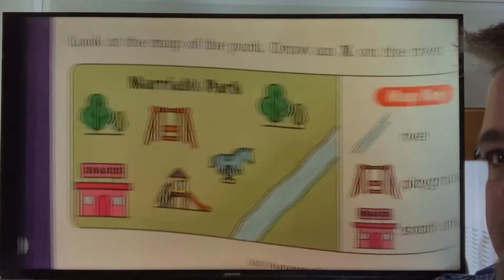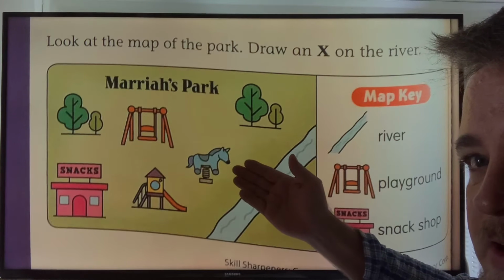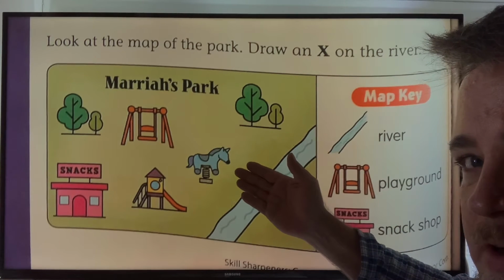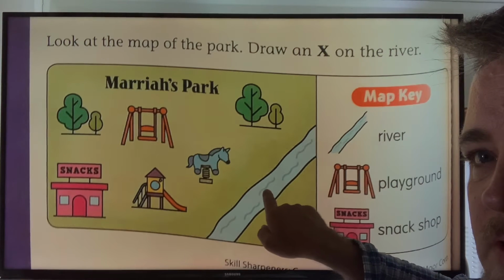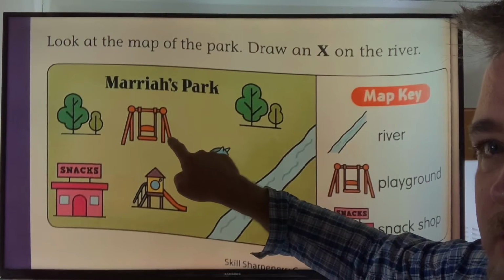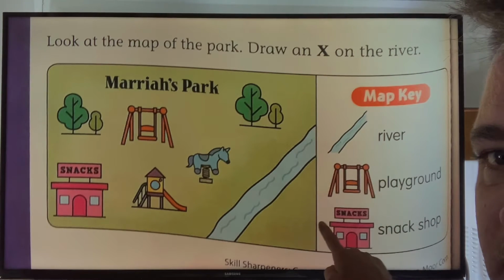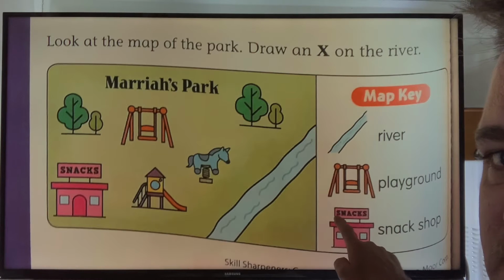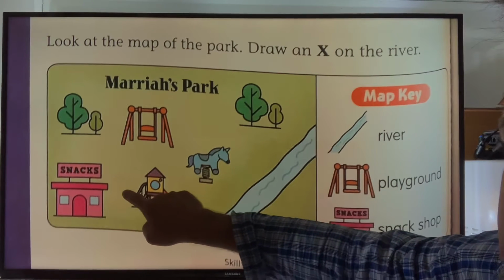Good. And the next instruction, here we have the park. Okay, we have the park. We have a river and a playground. See? Playground. And this is a snack shop. Okay? Snack shop.